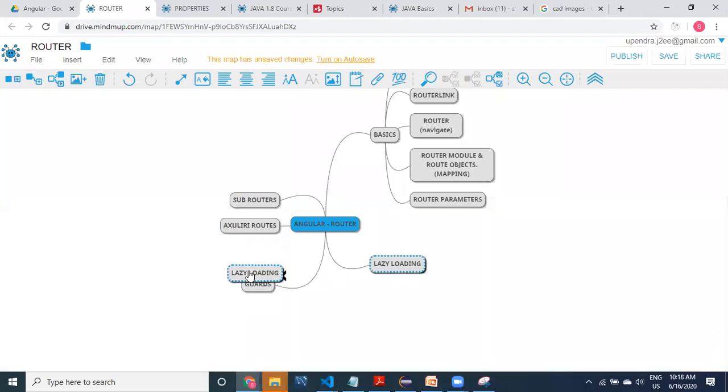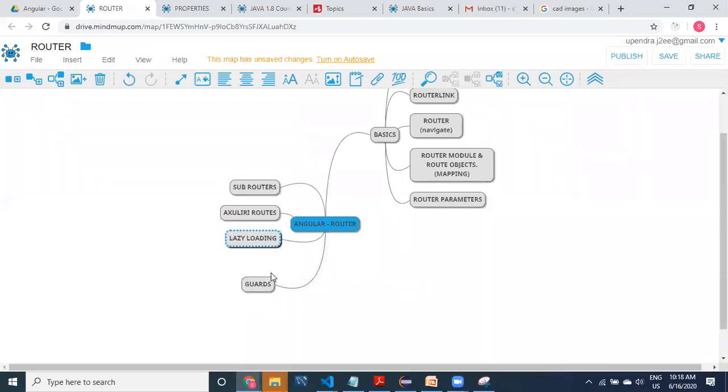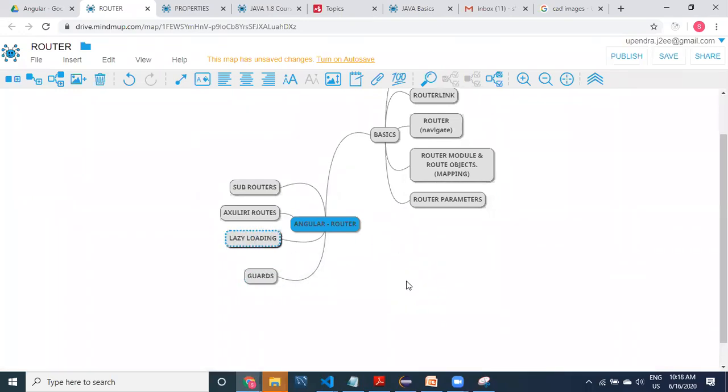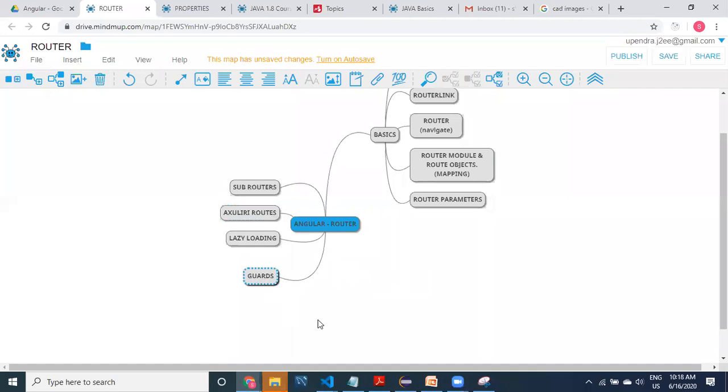And then we have to complete lazy loading, what lazy loading in Angular is. And then we have to work with the different types of guards. There are four different types of guards. We are going to provide this information in the topic of guards. When we are working with guards, we'll be working on those things, guys.